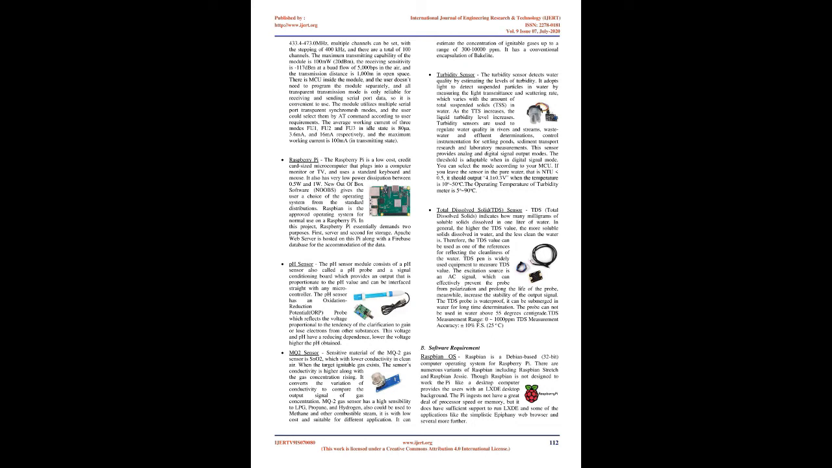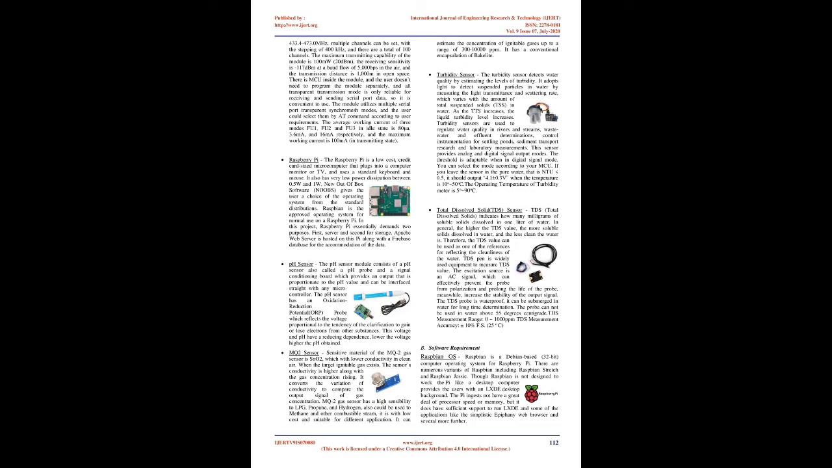MQ2 sensor. The sensitive material of the MQ2 gas sensor is SnO2, which has lower conductivity in clean air. When the target ignitable gas exists, the sensor's conductivity is higher along with the gas concentration rising. It converts the variation of conductivity to an output signal corresponding to gas concentration. The MQ2 gas sensor has a high sensitivity to LPG, propane, and hydrogen, and could also be used for methane and other combustible steam. It is low cost and suitable for different applications. It can estimate the concentration of ignitable gases in a range of 300 to 10,000 ppm. It has a conventional encapsulation of bakelite.